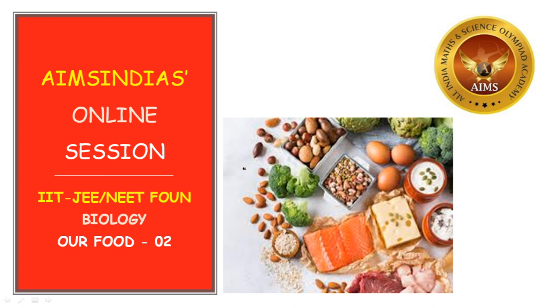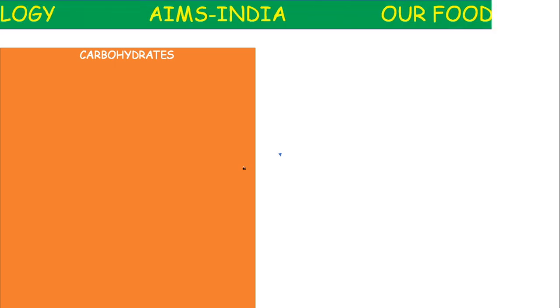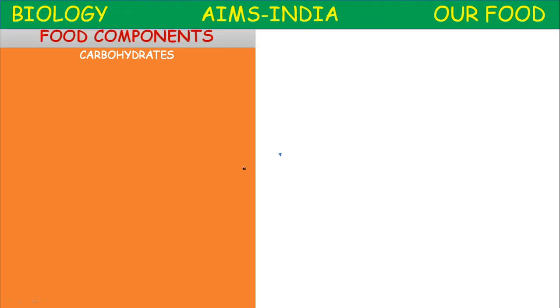Okay children, let us proceed to today's class. Nutrients, food components in our food. In nutrition, today we are going to study about our food components. First, carbohydrates. The food components are basically classified into macronutrients and micronutrients.